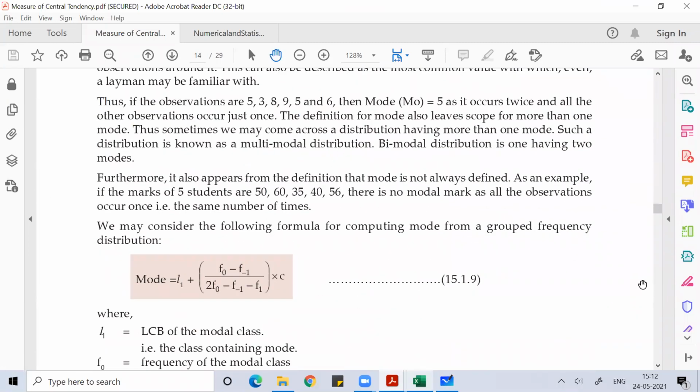So mode, right now we are focusing on mode. So you can see the formula. I told you the formula of mode. Mode is equal to L plus h times (f1 minus f0) divided by (2 f1 minus f0 minus f2).